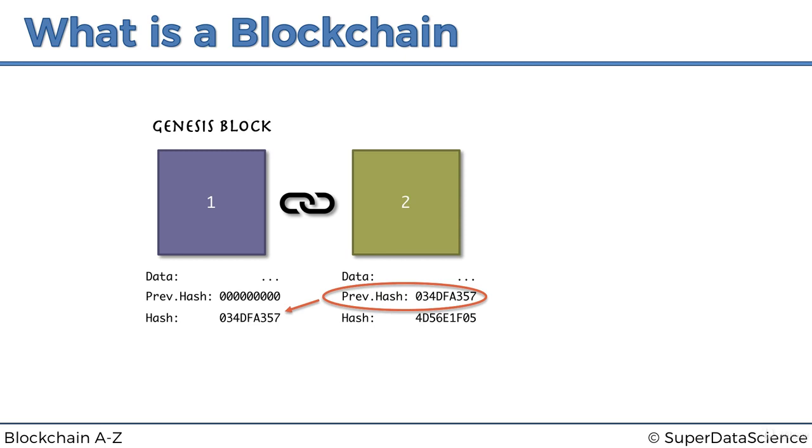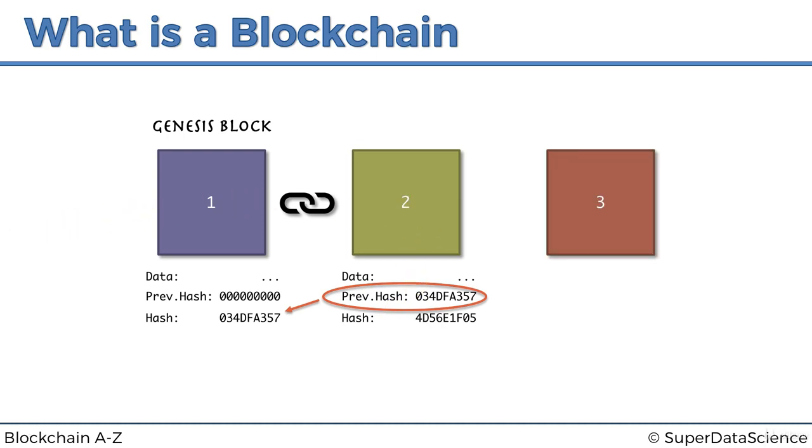Every block has its own fingerprint, and it also references the fingerprint of the previous block. So if anything were to change at block number one, its fingerprint would change. If anything were to change in the data, so somebody were to tamper with the data, this fingerprint would change, and it would no longer match this fingerprint. So we would know, by looking at this block, that somebody tampered with it.